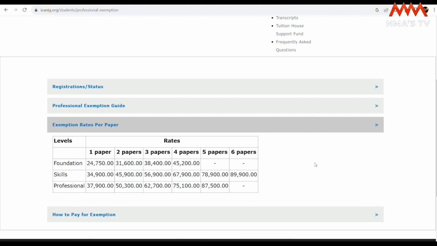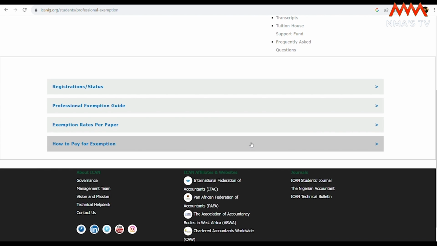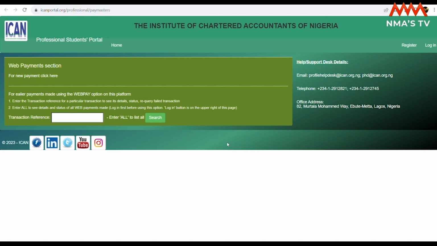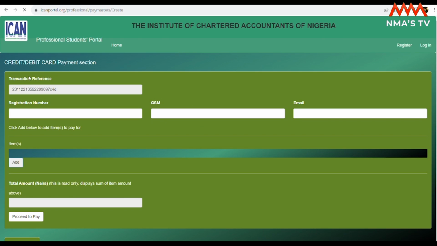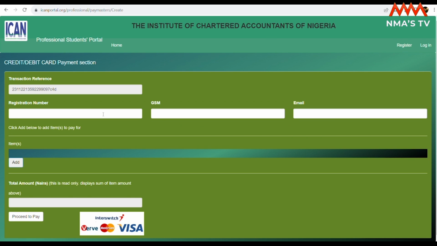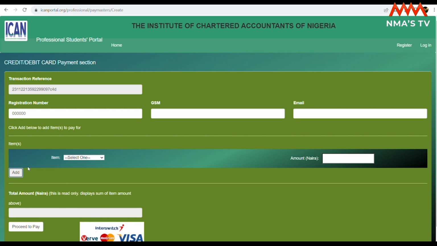So once you click there, it takes you to the payment portal. A transaction reference is generated for you. You input your registration number, your telephone number, and a valid email address. You come down, you click add to input what you're paying for. We're actually paying for ICAN exemption, right? You come to item, you select one. Yeah, exactly. You select professional exemption, you input the amount you're paying for, and then you proceed to pay.